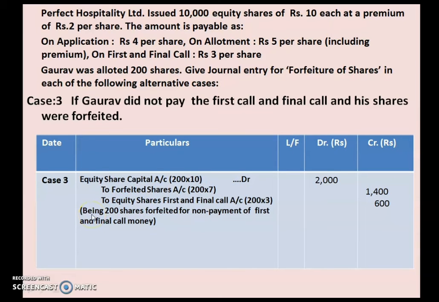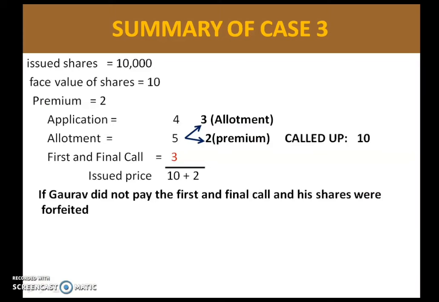Now the narration for this case is: 200 shares forfeited for non-payment of first and final call money. So I hope you have understood this case.